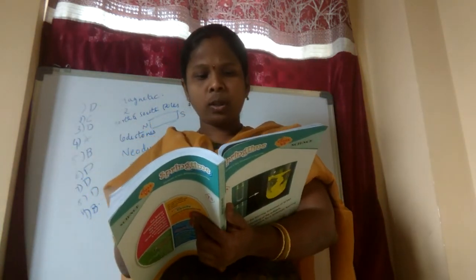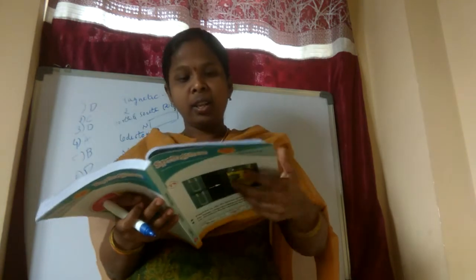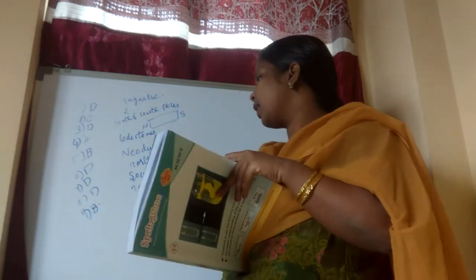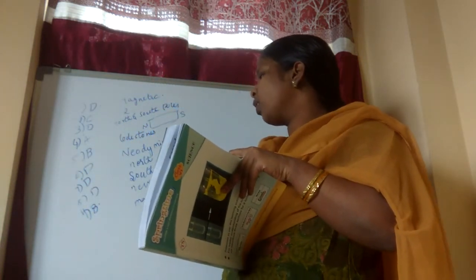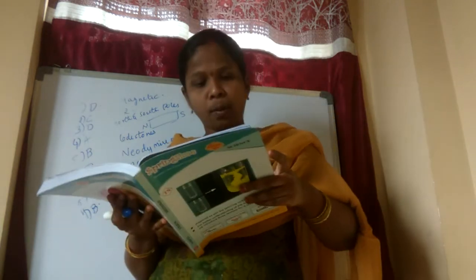The earth possesses dash property which acts upon the suspended bar magnet. So which property will the earth have? In the choose the correct answer, we also write magnetic property. So the earth will have the magnetic property.